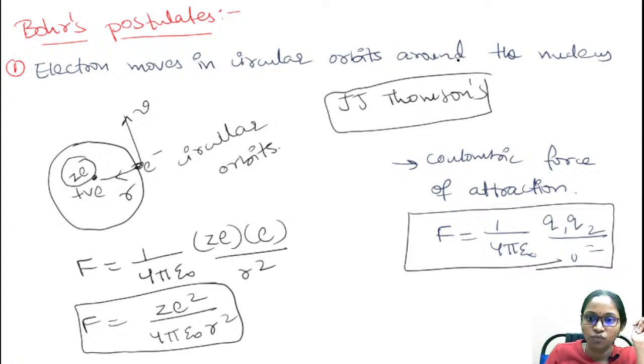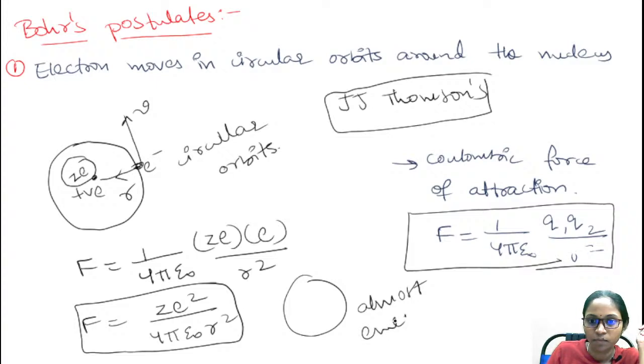And coming to Rutherford's model, Rutherford said that an atom is almost empty, with a tiny positive charge located at the center.